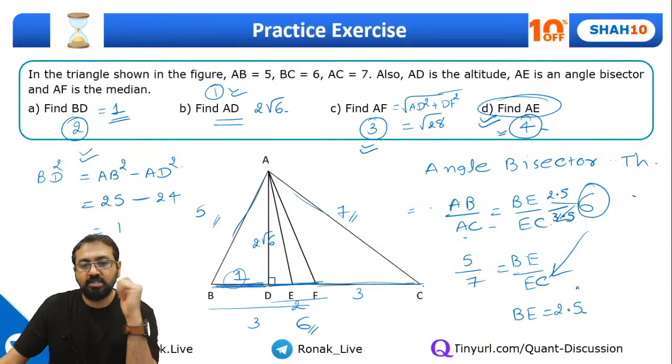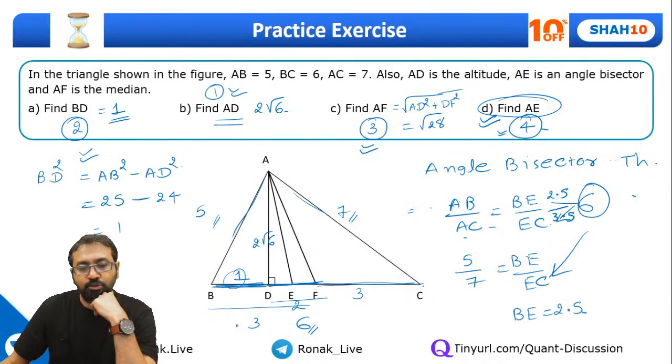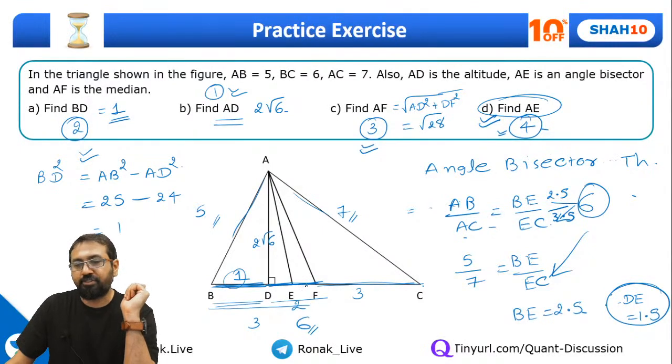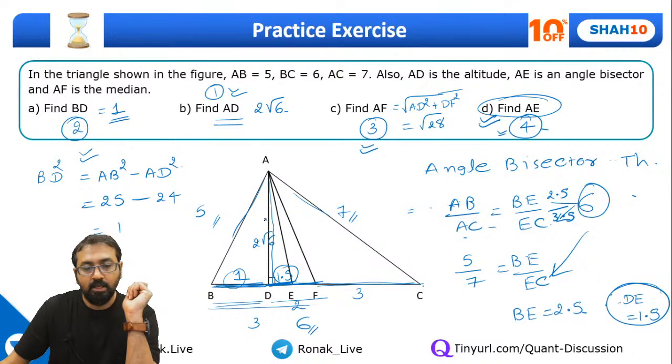Okay, so once we have got BE, and of course out of that BD is 1, can I say DE will be equal to 1.5? Yes, everyone, DE is equal to 1.5, right? Now we have AD and we also have DE, which is 1.5. So this is 2 root 6, this is 1.5, so you can surely find AE.